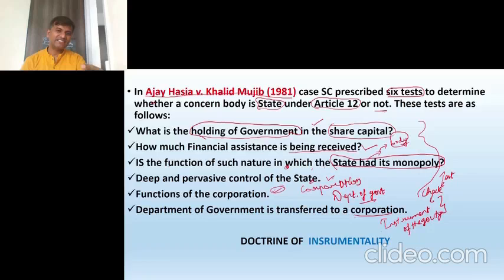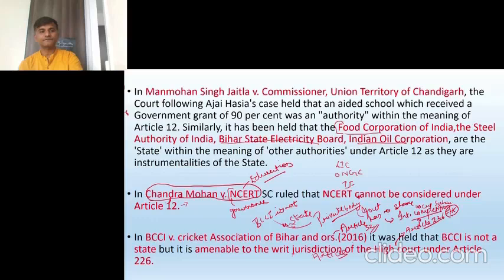In a nutshell, what this test does is try to find out whether the said body in the context acts as an instrument of government or not. If it acts as an instrument of the government, then it can be called as state. So these tests were coming under a doctrine. That can be called the doctrine of instrumentality. What is that? Doctrine of instrumentality.